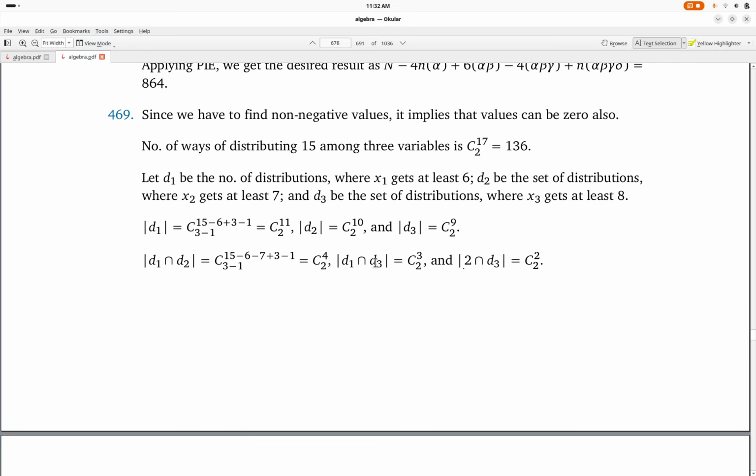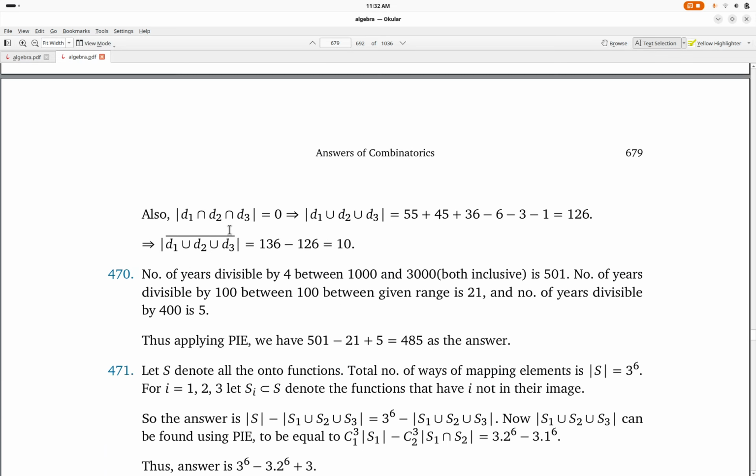And then we compute intersections of these two, and finally intersections of all three, which would be 0. So we compute the union, which is 126, and then we compute the complement of that, which is 10.